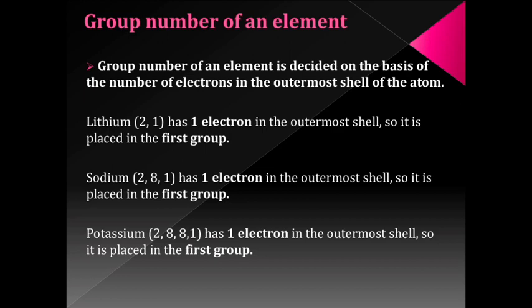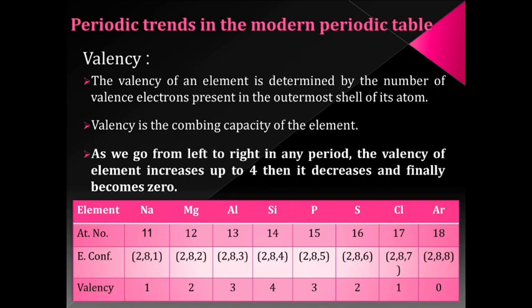Similarly, potassium. The atomic number of potassium is 19. The electronic configuration is 2,8,8,1. It also has 1 valence electron, so it is placed in the first group. In the same way, now can you tell me the place of calcium if its atomic number is 20? Just guess it.